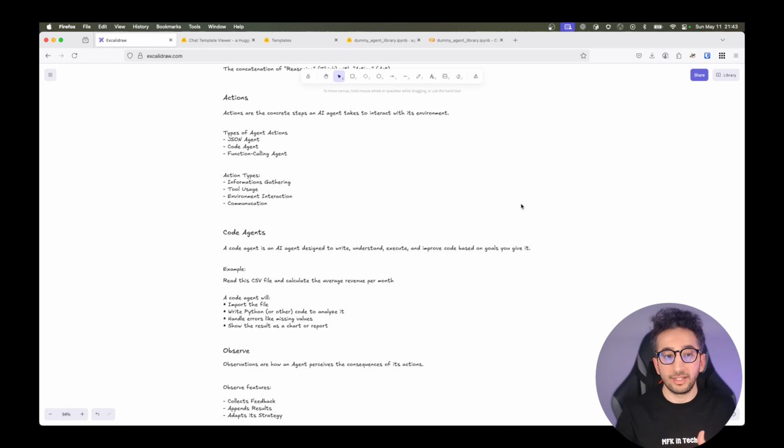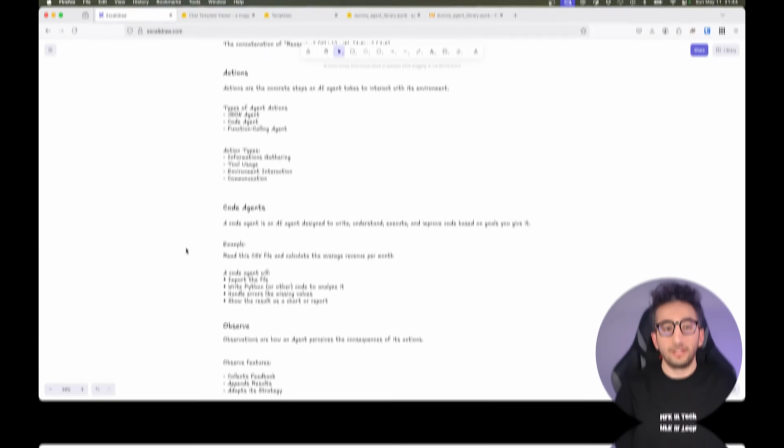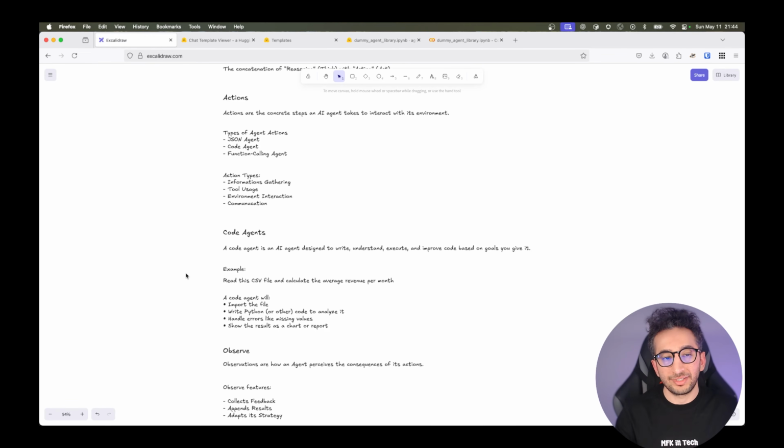We have a code agent that generates code, like when we ask something, the agent writes the code, generates it, and gives us the response. This is the code agent. And the third one is the function calling agent, actually a subcategory of the JSON agent, and it is fine-tuned to create a new message for every action.